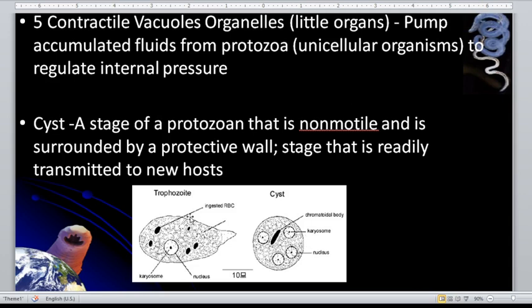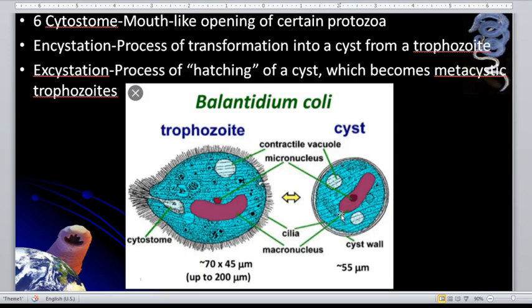So we have here the trophozoite. It has pseudopods. Unlike the cyst stage, the trophozoite stage is motile.